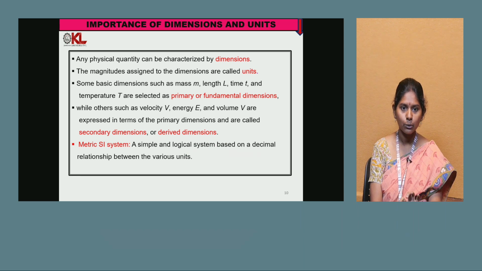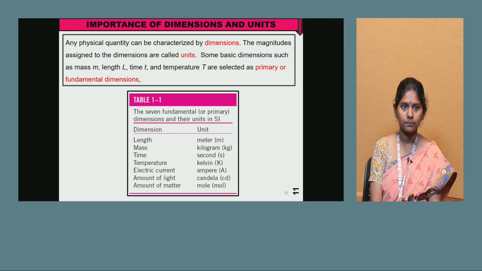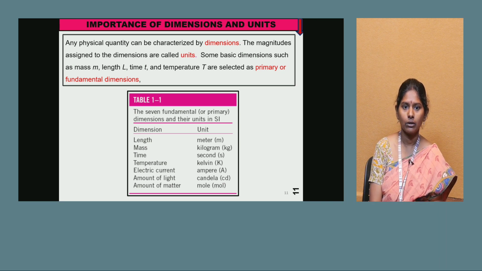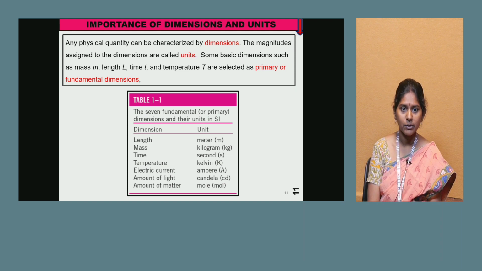So mostly the SI system is used for units as the dimensions. Any physical quantity can be characterized by dimensions. Magnitudes assigned to these are called units. So for example, the length of a particular thing is measured in meters, mass is measured in kilograms, time is measured in seconds, temperature is measured in Kelvin, electric current in amperes, light in candela, matter in moles.